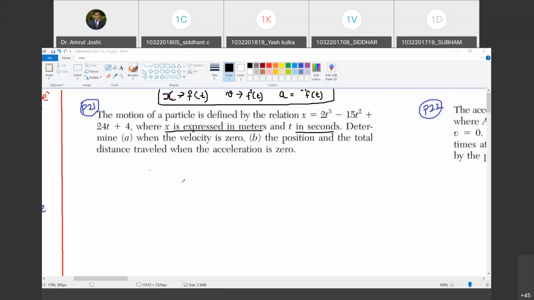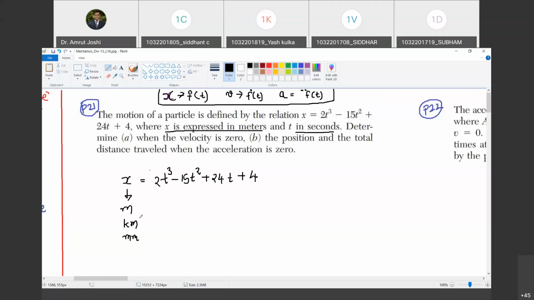Just look at this relationship. I will write down this relationship here. x is equal to 2t cube minus 15t square plus 24t plus 4. Happy? Yes, sir. Now tell me, what is the unit of x? Let us say it can be meter, it can be kilometer, it can be millimeter. Do you agree with me? Yes, sir. So it is a unit of length.